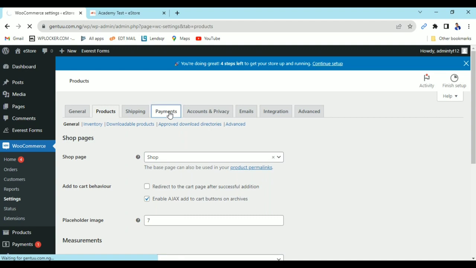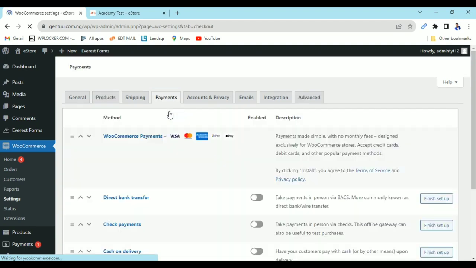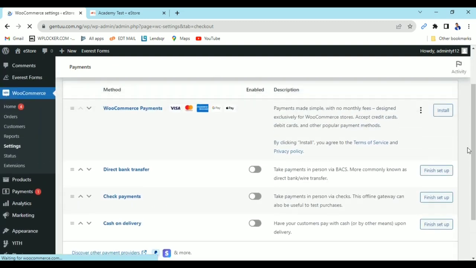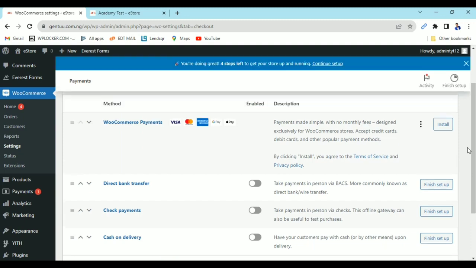Now I'll come to payment, because that's what we want to work on right now. If you check, we have a whole lot of payment options here, but you cannot find any Nigerian payments. You don't have Flutterwave, you don't have Paystack, Moneyfiles. Those are Nigerian payment systems you can use to accept money in Nigeria.